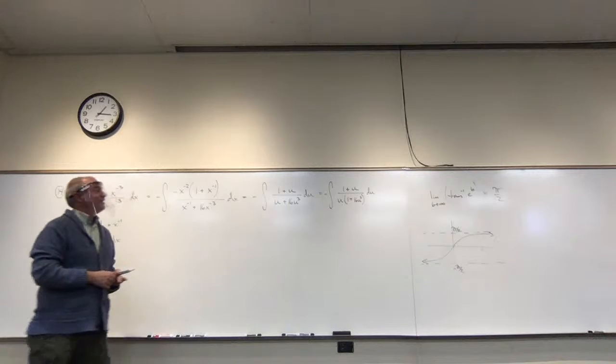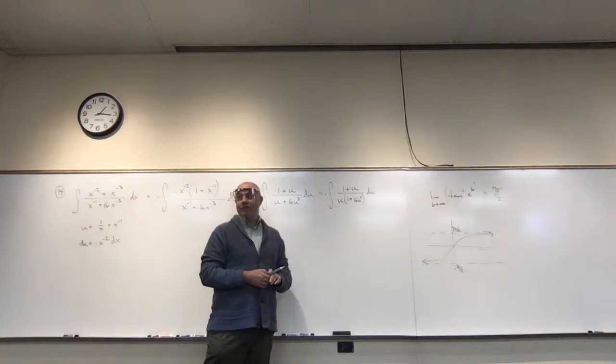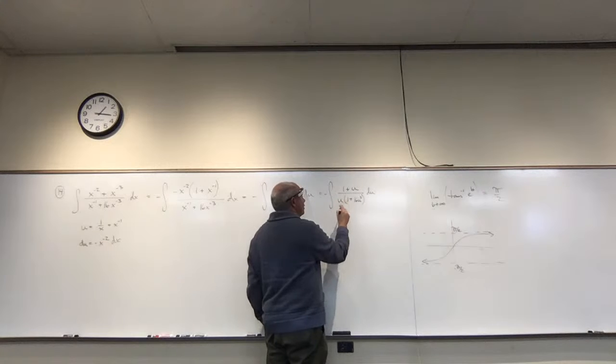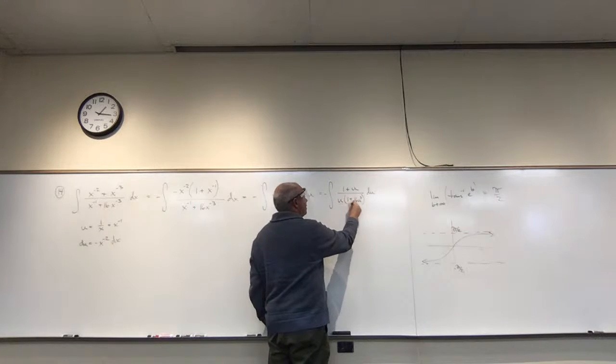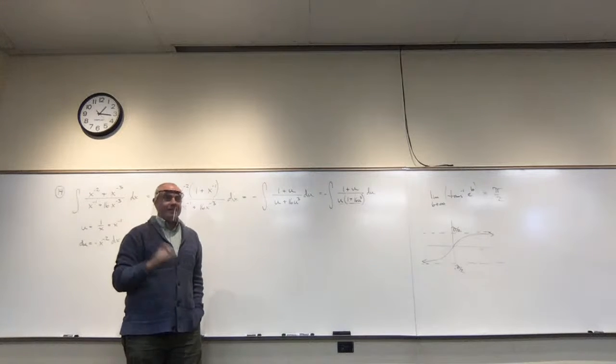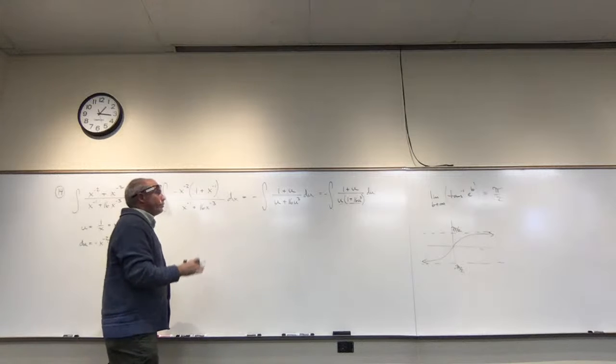You want me to set up the partial fractions? Yeah. Sure. So this is a linear, because it's just all by itself. And then this one, I cannot factor because of the plus. If it were minus, I could. Since it's a plus, I cannot. So that's an irreducible quadratic.